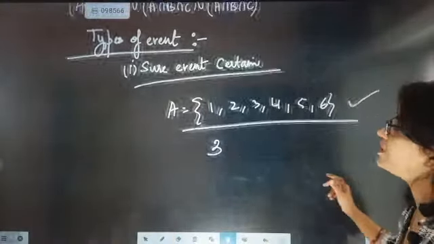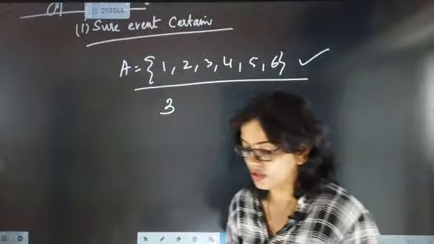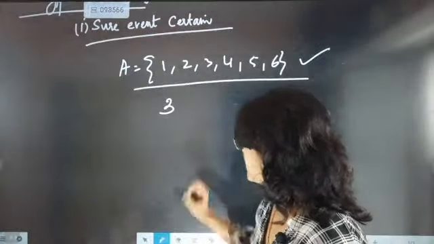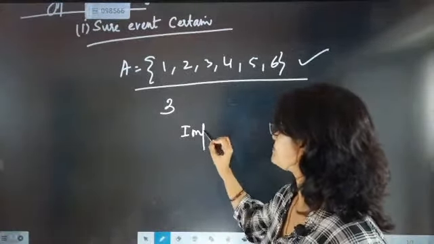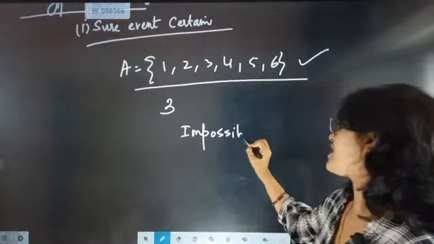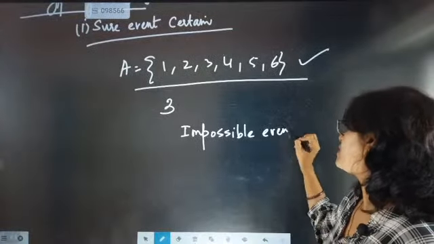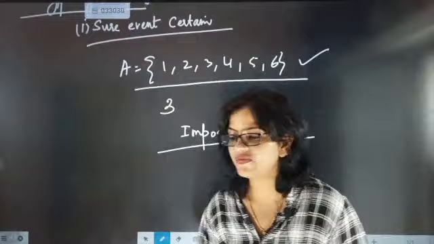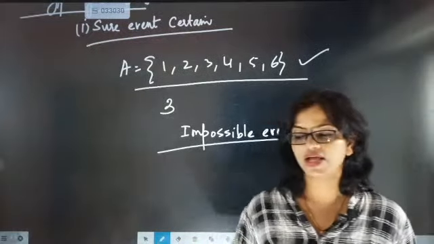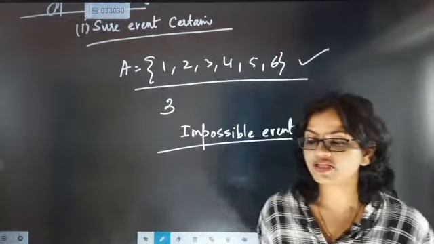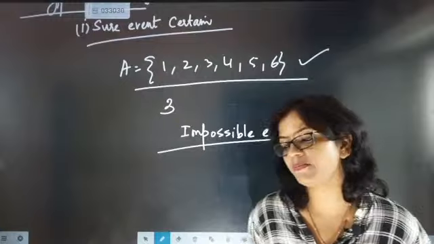But if somebody tells you, okay, what is the probability of getting an impossible event? What is exactly an impossible event? If somebody tells you, roll a dice and get me a number 8, is it possible to roll a dice and get a number 8?